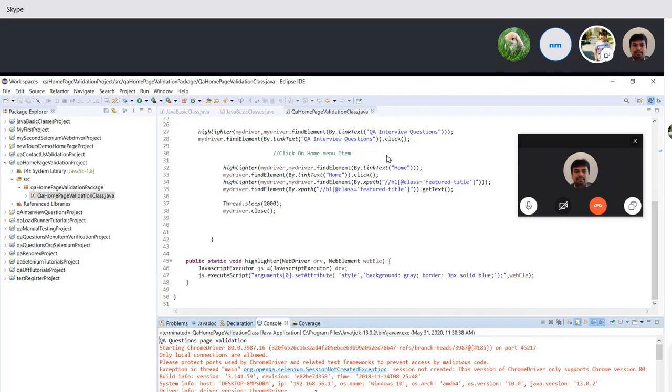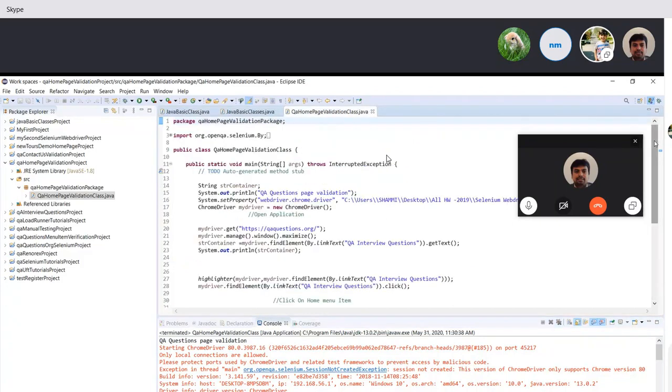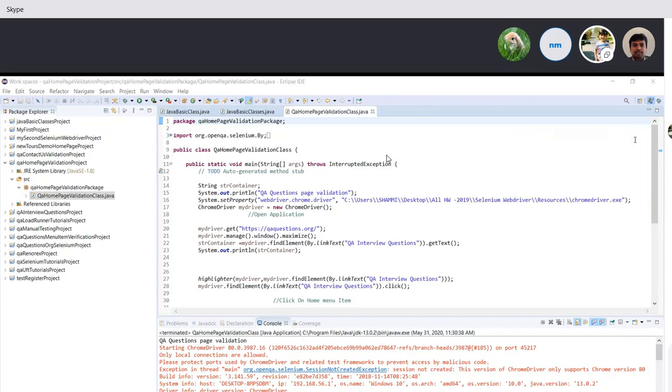Hold on. So does it start the browser? No. Okay. So here the problem is regarding the browser. I didn't change anything since the last time. Everything was good and I didn't change anything.